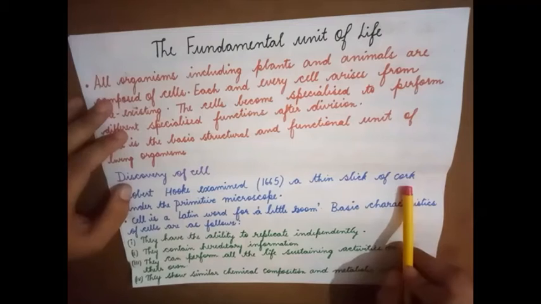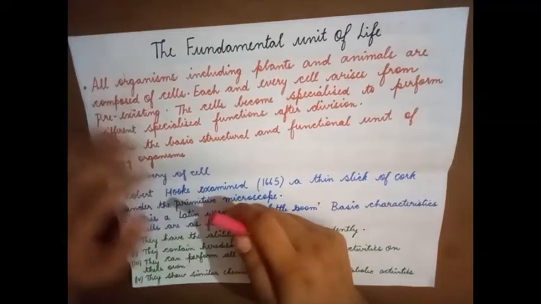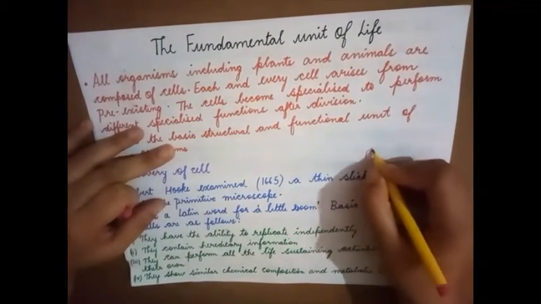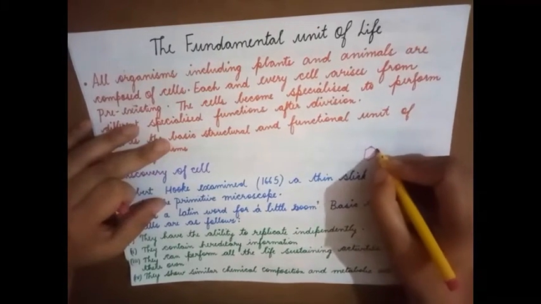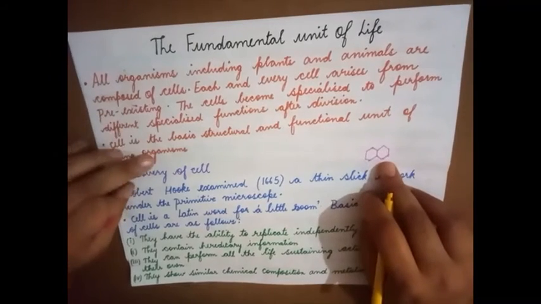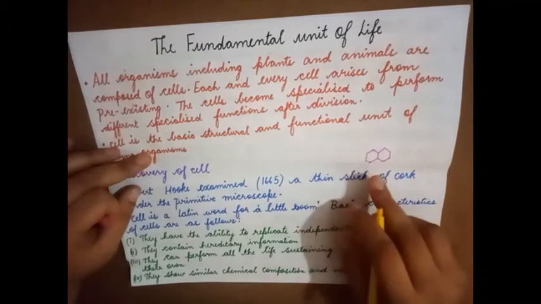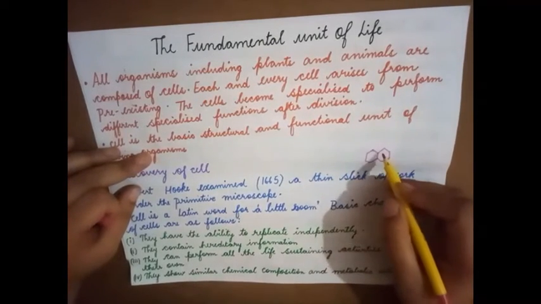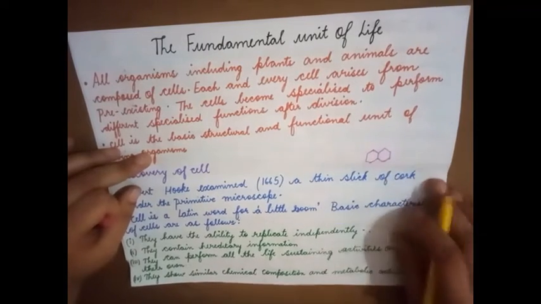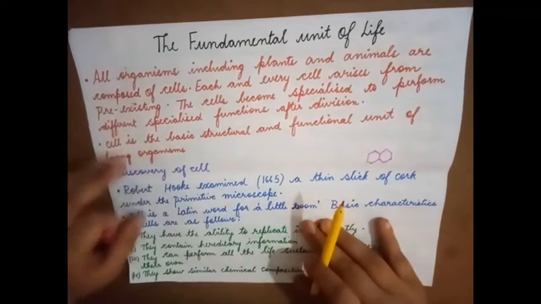He cut the cork into very thin slices and observed it under the microscope, and he could see honeycomb-like structures. He called this a cell. The word cell is derived from the Latin word meaning little room, and it resembled a little room, an enclosed structure.